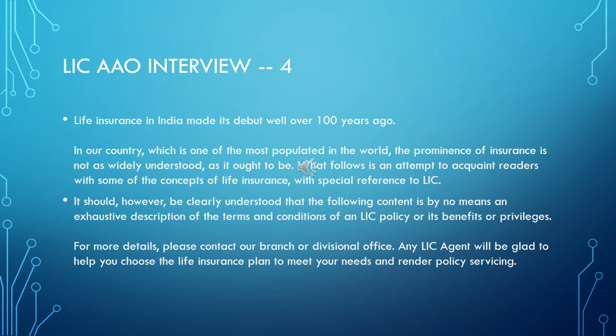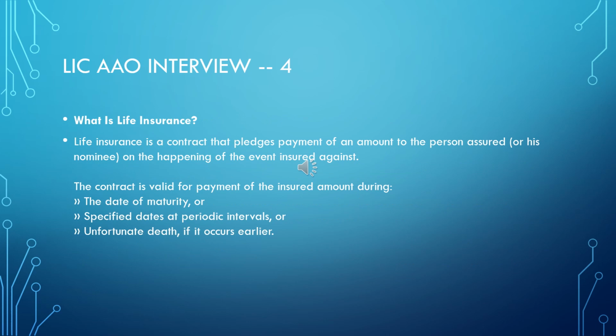They have also told us, please contact our branch or divisional office, or any LIC agent will be glad to help you choose the life insurance plan to meet your needs and render the policy servicing. So the next point is, what is life insurance?